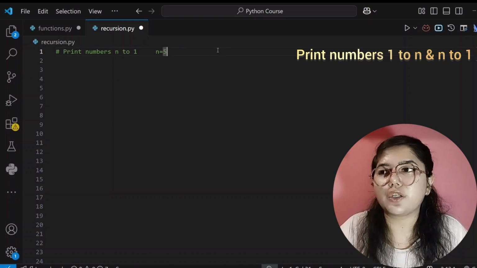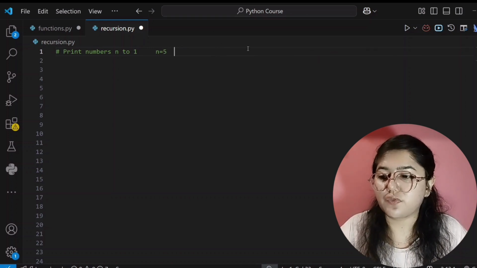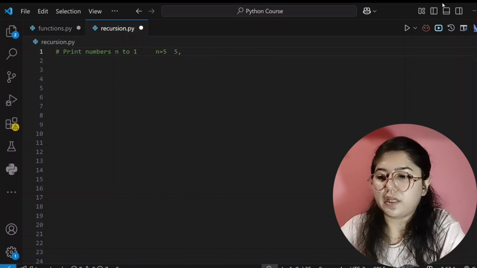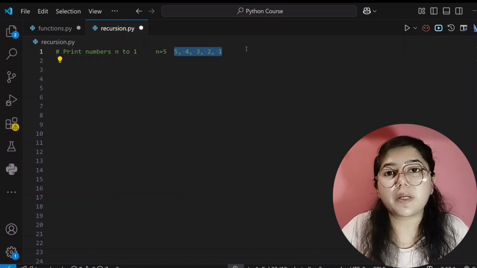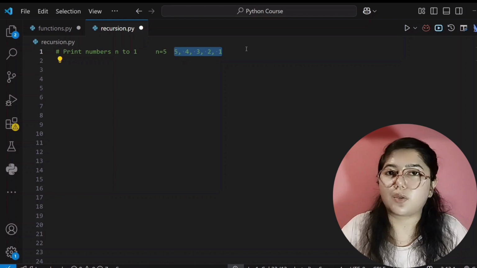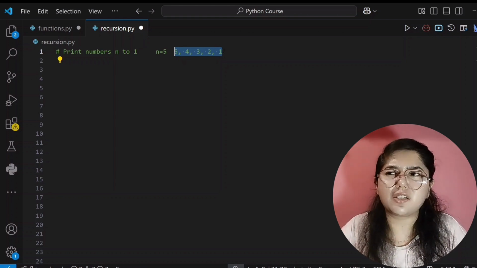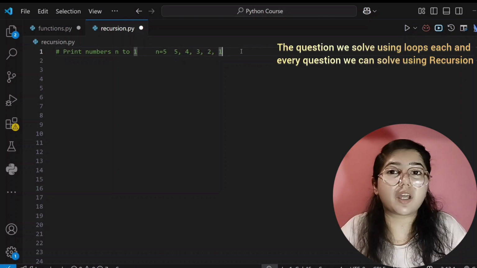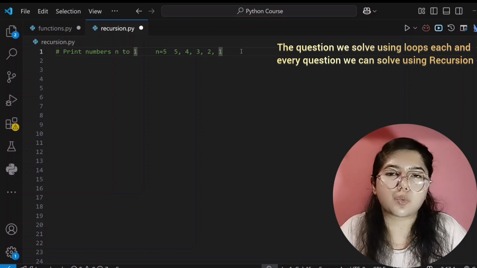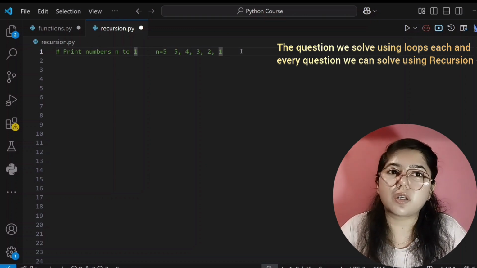So if I give the value n equals 5, we have to print 5, then 4, then 3, then 2, and then 1, right? We have to print this. So now we have to print these numbers using recursion. Okay, so if you have watched my loops tutorial, then you will tell me that we can do this task using loops, right? But no, we are using recursion, so we have to solve this question using recursion only, right? How will we solve it using recursion?